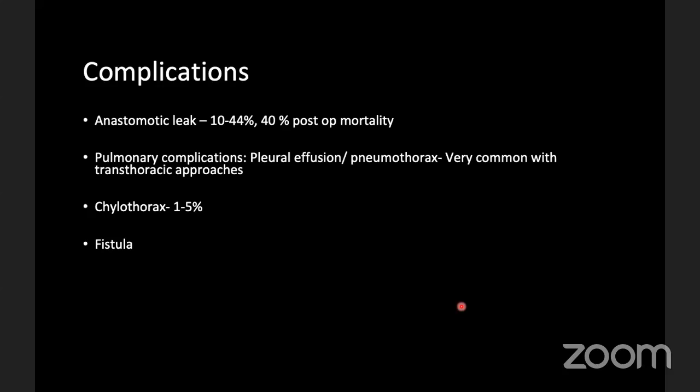Fistula formation, anastomotic stricture, it can be either benign or malignant. Benign strictures generally go for endoscopic dilatation, and malignant strictures are actually referred for palliative chemotherapy or radiation. So these are the major complications which are seen post esophagectomy.